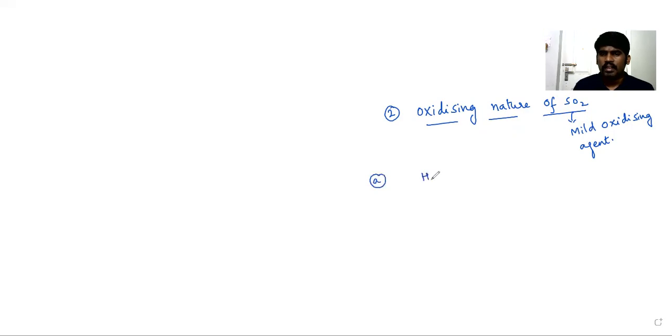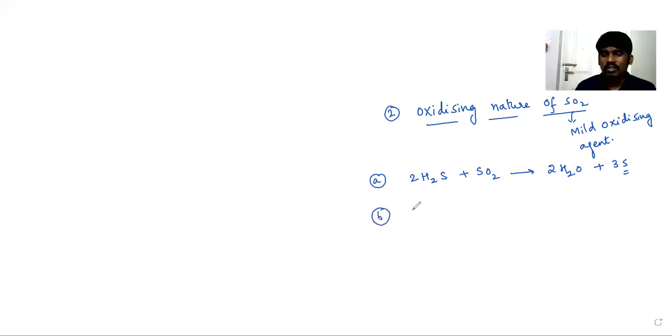Under that, it can oxidize H2S, hydrogen sulfide, to sulfur. If you balance it, you'll get 3 sulfurs and 2H2O. If you balance it, you'll get 2 H2S, and here 2 twos are 4. Now it is balanced. Hydrogen sulfide can be oxidized to sulfur with the help of SO2.